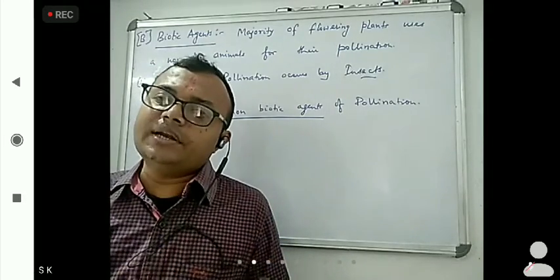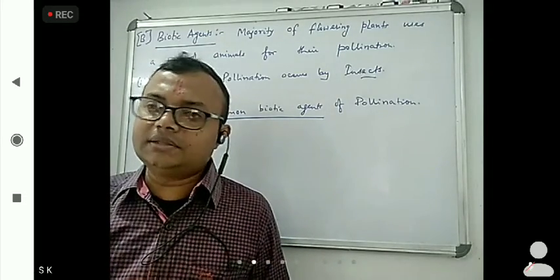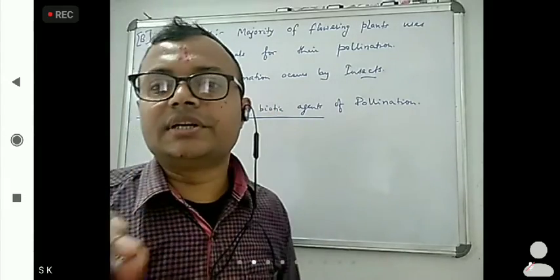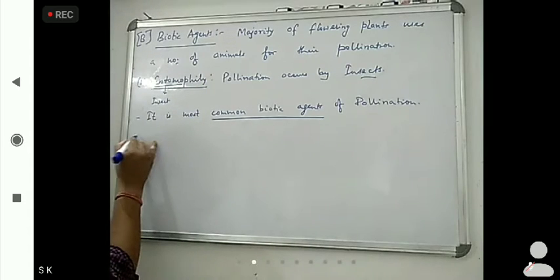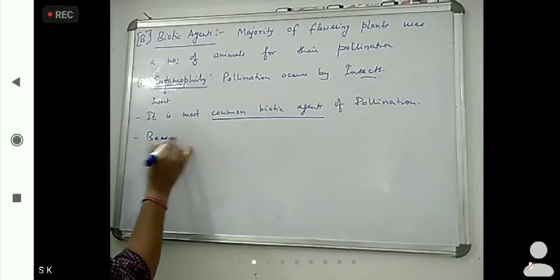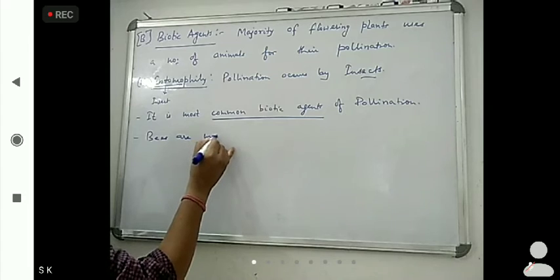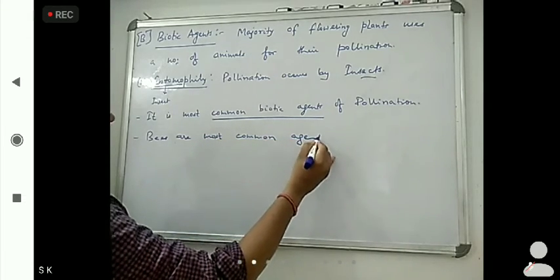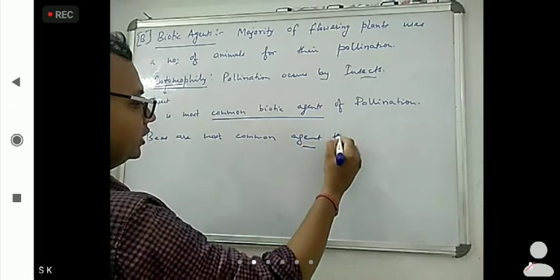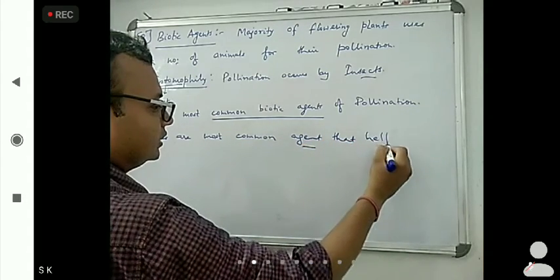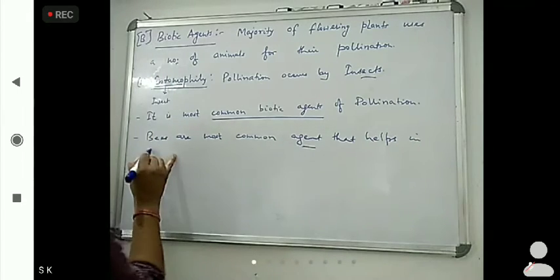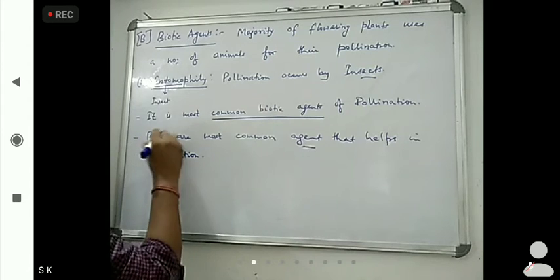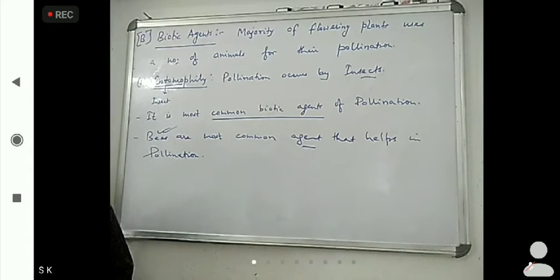Now commonly which animals are used in entomophily? That is the bee. So bees are the most common agent that helps in pollination. Which one? Bees are most common.